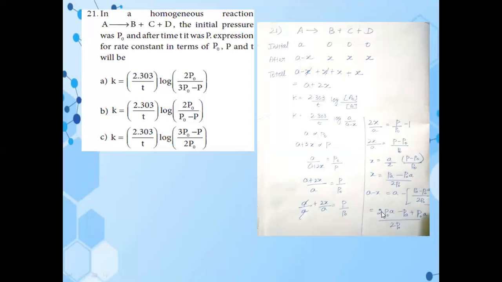So next we are going to take the LCM here, equal to 2 P naught A minus PA, so minus into minus plus here. So plus P naught A divided by 2 P naught. So the A minus X value is 2 P naught A minus PA plus P naught A divided by 2 P naught.